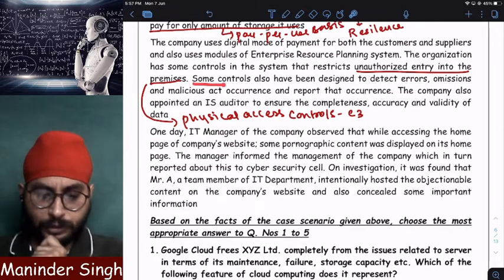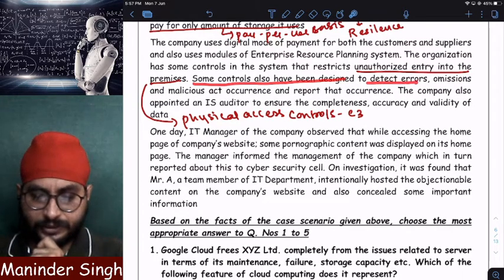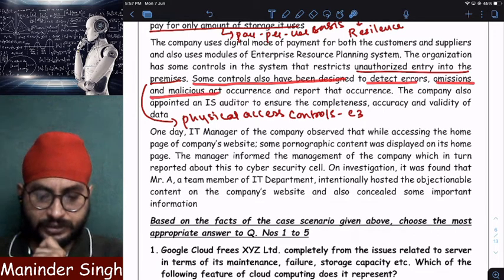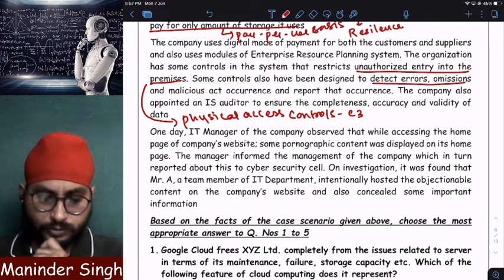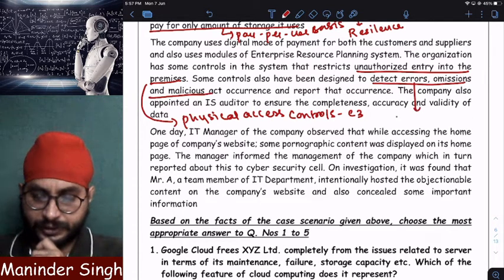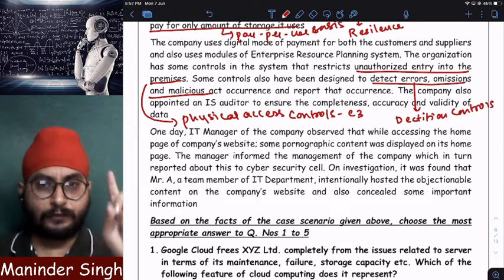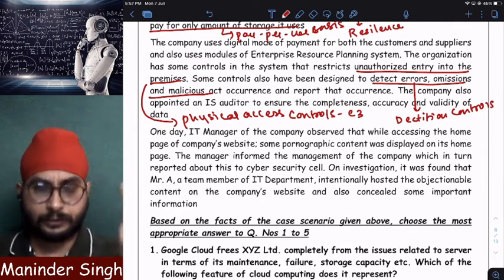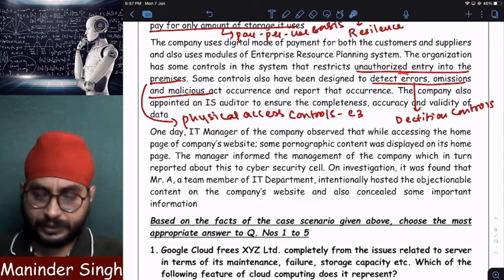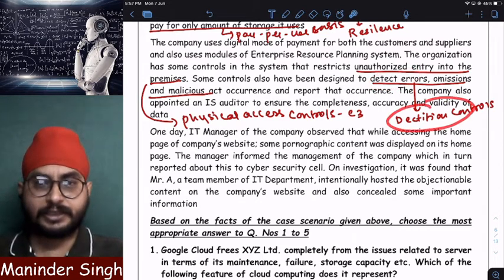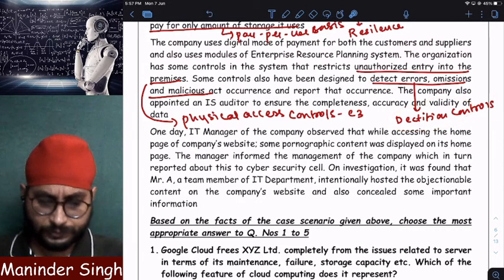Now, some controls have been designed to detect the errors, omissions and malicious acts that occur and report that occurrence. Detecting the errors, omissions and malicious acts means detection controls, or you can say detective controls. Preventive controls, detective controls, corrective controls. Remember? So obviously detecting the errors means it comes under detective controls.